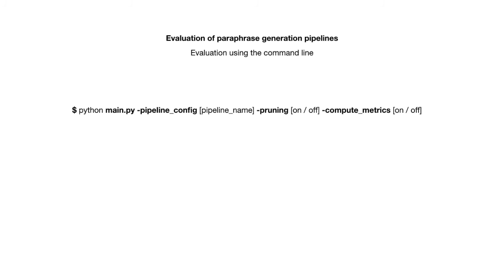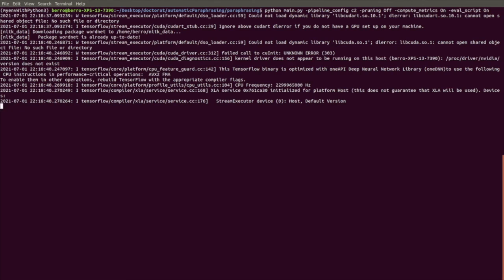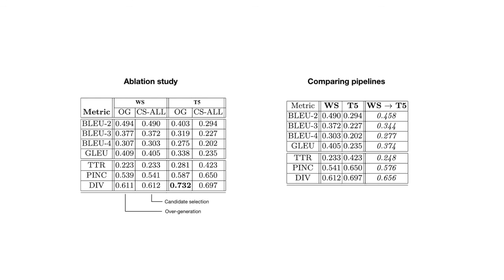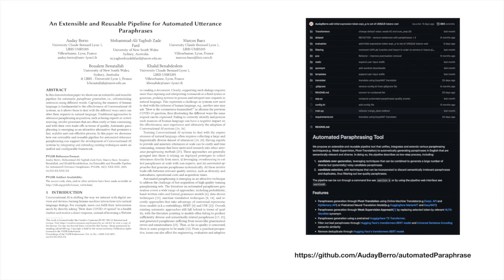We can use the command line tools to run the desired pipeline and set the evaluation parameters. Then, when evaluating the pipeline, a reference benchmark dataset is loaded by default, and the framework generates the utterance paraphrases along with the evaluation according to relevance and diversity metrics. These are also generated after executing each component so as to support ablation studies. The output can then be used by a researcher to draw comparisons and perform analysis.